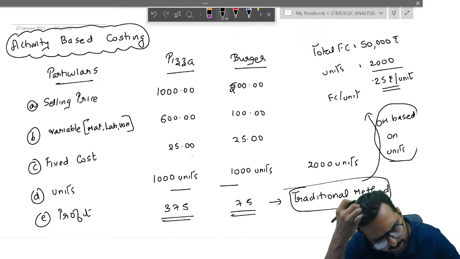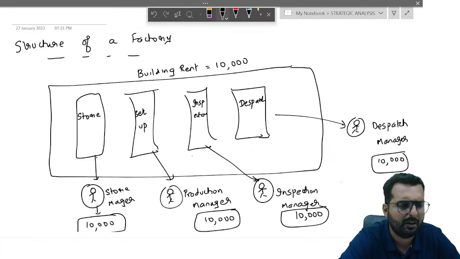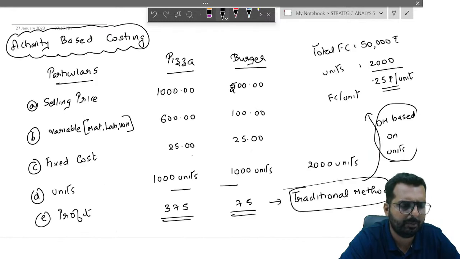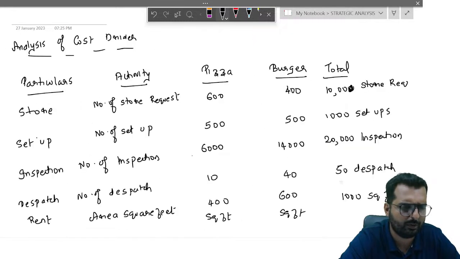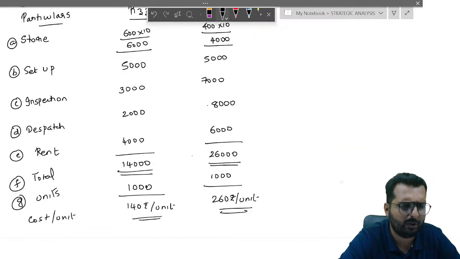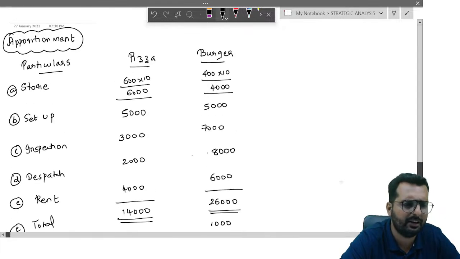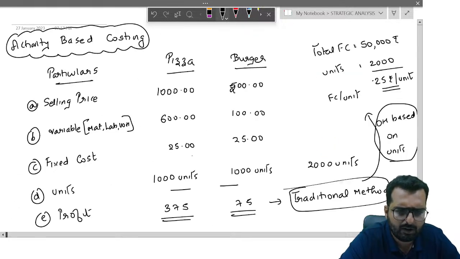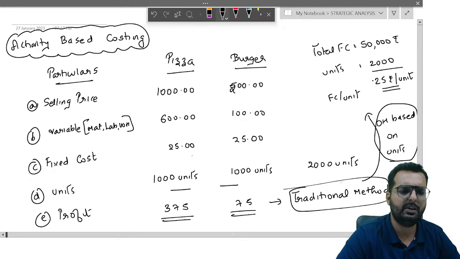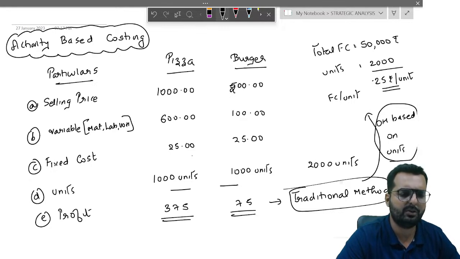50,000 divided by 2,000 units we did. That is 25 rupees per unit is what we got as a fixed cost. But wait, now we have got it very much high. Have we done it correctly? 36,000. Wait, friends. I think there's a small mistake in the thing that I did earlier. Hold on. 50,000 is the total fixed cost and the total units was 2,000. So we got the answer as 25 rupees per unit.